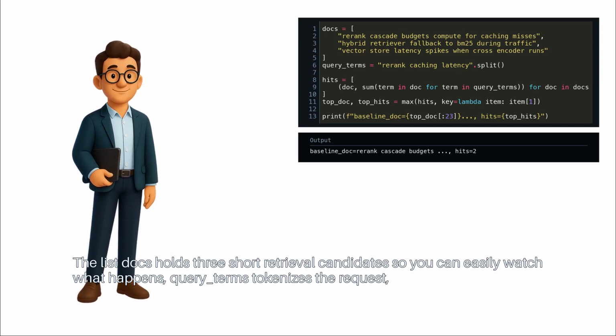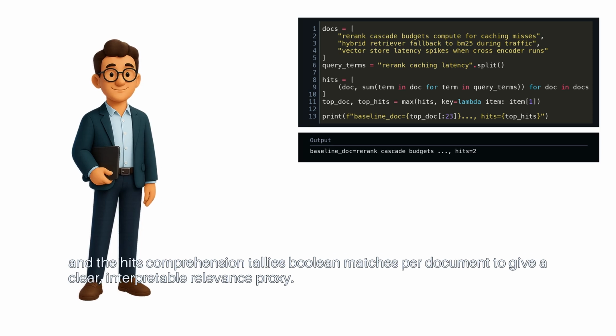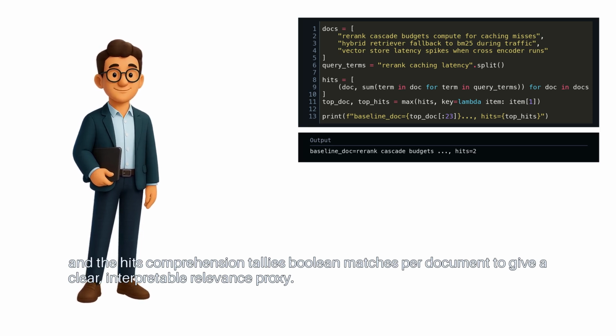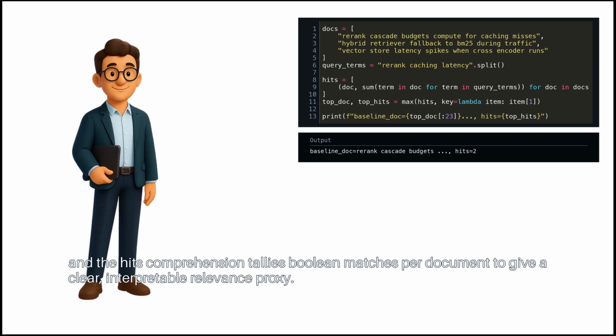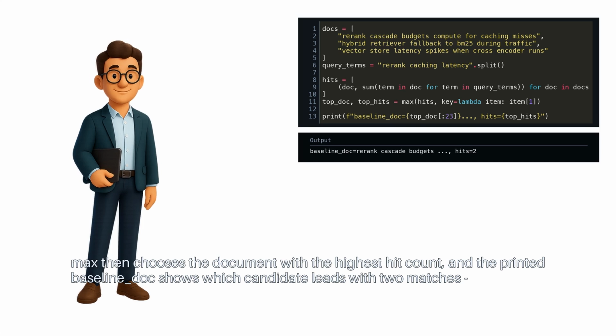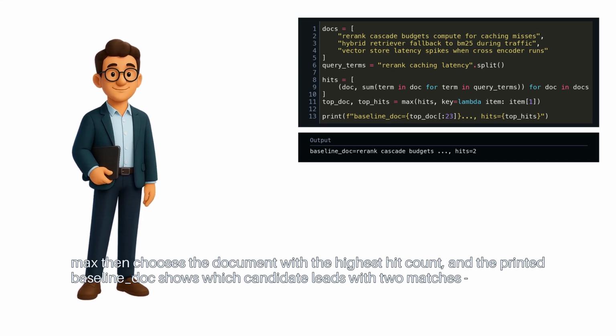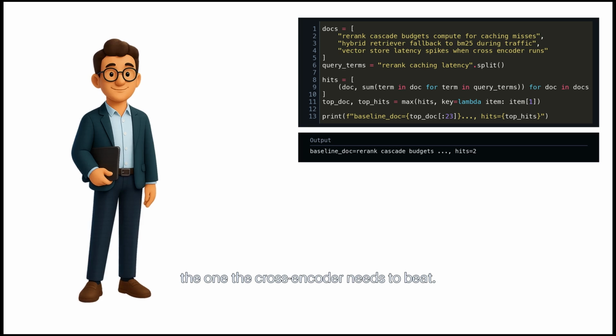Query terms tokenizes the request, and the hits comprehension tallies Boolean matches per document to give a clear, interpretable relevance proxy. Max then chooses the document with the highest hit count, and the printed baseline doc shows which candidate leads with 2 matches, the one the cross-encoder needs to beat.